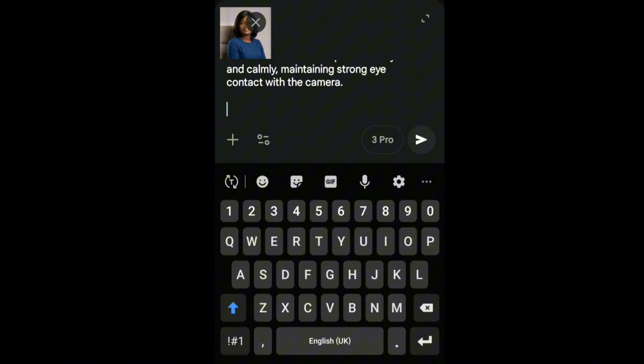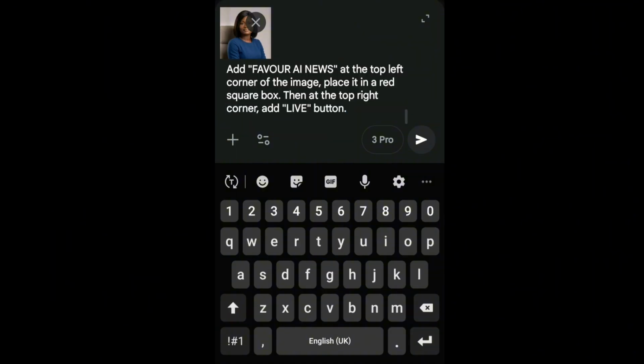Like I want the image to have a text overlay on it. It's totally optional. This is just my own preference. So I'll just drop it there. I said add Favor AI News at the top left corner of the image. Place it in a red square box. Then at the top right corner, add a live button.